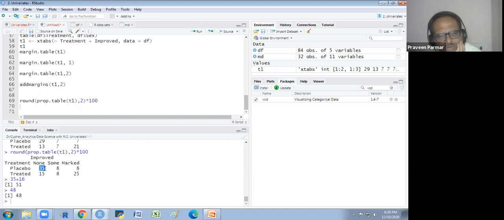So it is a little bit confusing. 35% patients which are placebo. It may confuse whether the patients are from the placebo 35% or from the total. The interpretation is a little bit confusing.